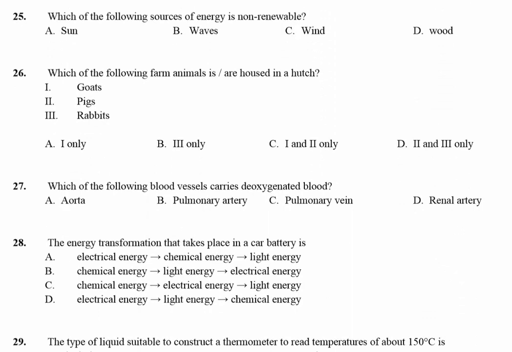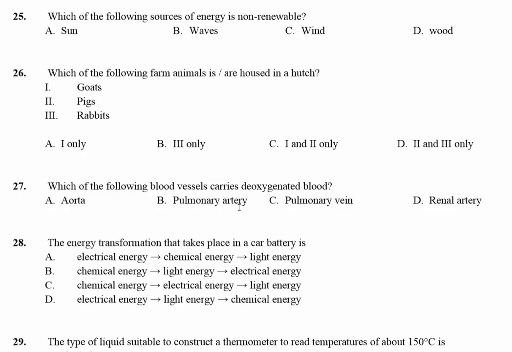26. Which of the following farm animals is or are housed in a hutch? And the answer here is rabbit. So I only, that's B. 27. Which of the following blood vessels carries deoxygenated blood? Then we can talk about the pulmonary artery. That is B.